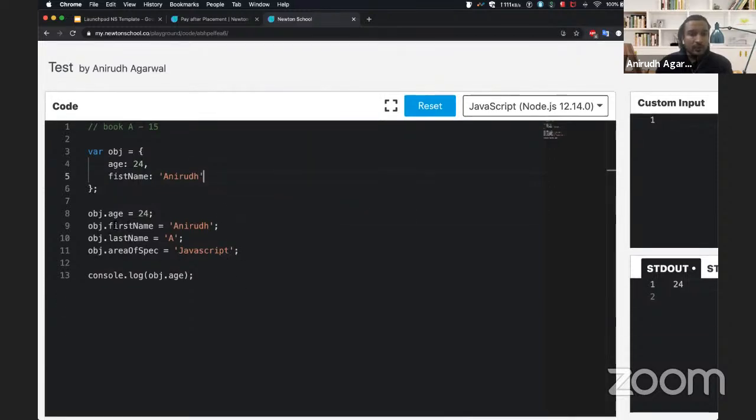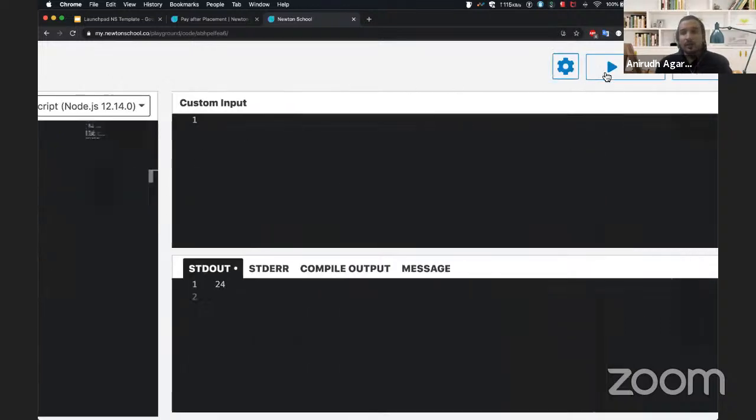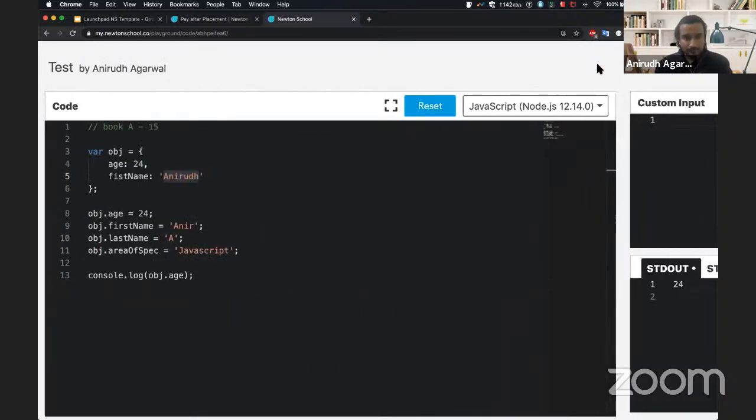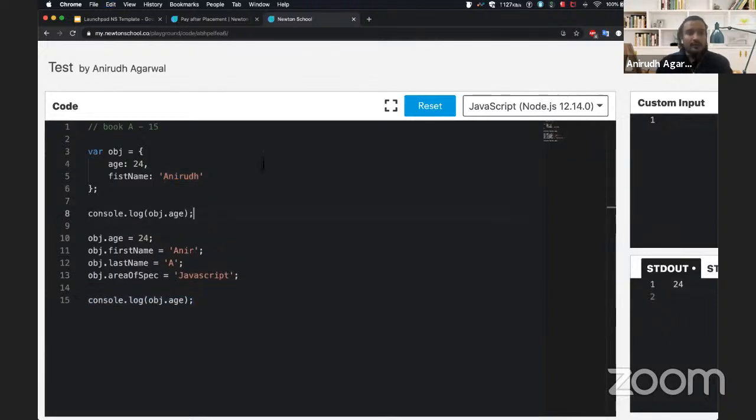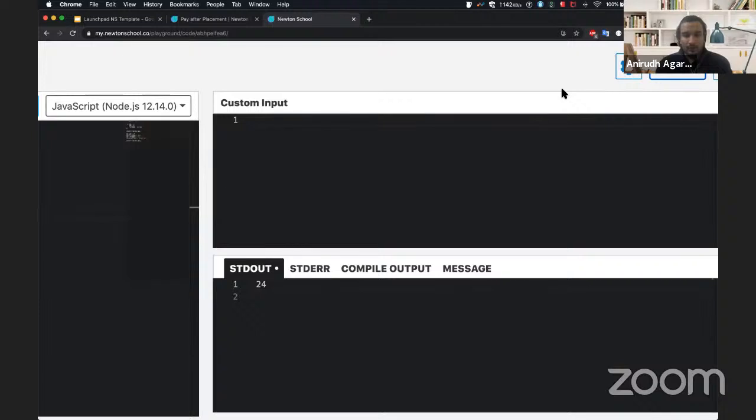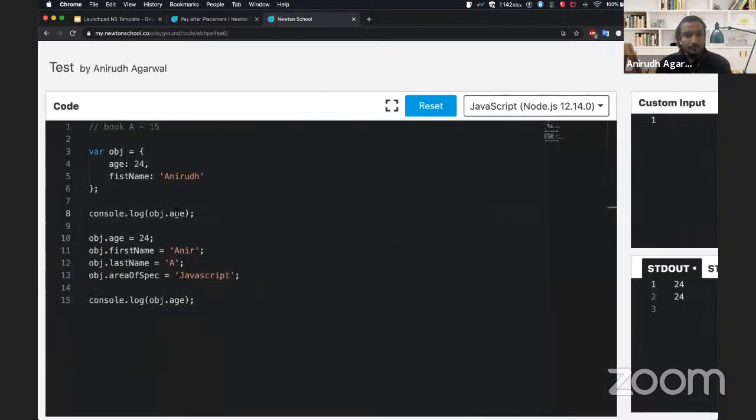And when we do object dot first name, and if you try to assign it some other value, so let's say I give it Anirudh, it will modify that, the value will get changed. So now we'll see. We'll just copy this also so that we're able to see before and after modifications. My bad.